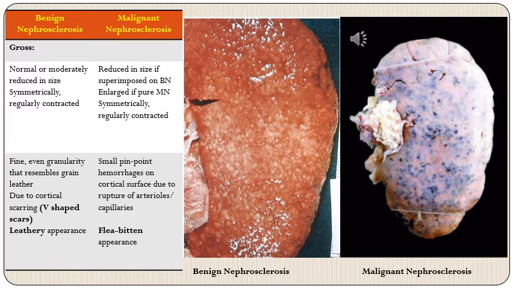On the left, we have a picture of benign nephrosclerosis, where we can see that the surface of the kidney has this fine granular appearance, hence the term leathery appearance. Whereas on the right, we have the gross picture of malignant nephrosclerosis, where you can see these multiple pinpoint hemorrhages, hence the term flea-bitten appearance of kidney.